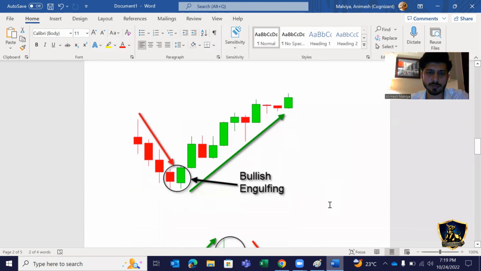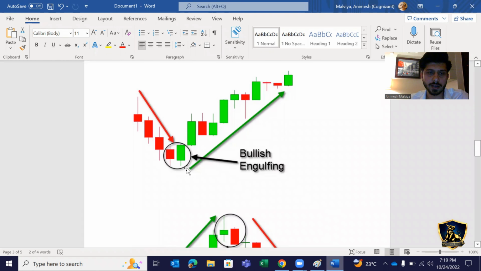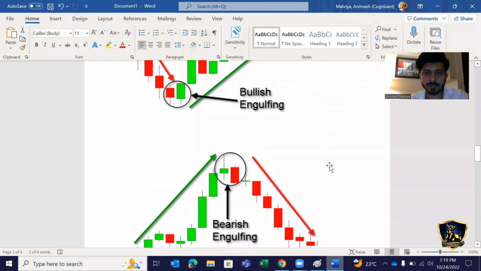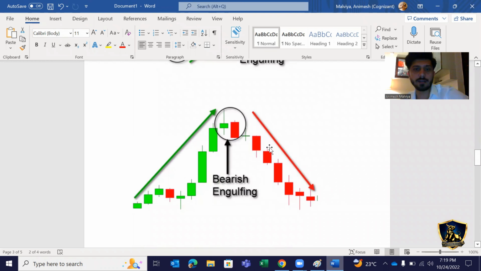I have examples also. If you see that bullish engulfing, here at this point bullish engulfing candles got created, and you see the change in direction. The same goes for the bearish engulfing candle, right? You see that a bearish engulfing candle got created here, and then the market reversed from that point.